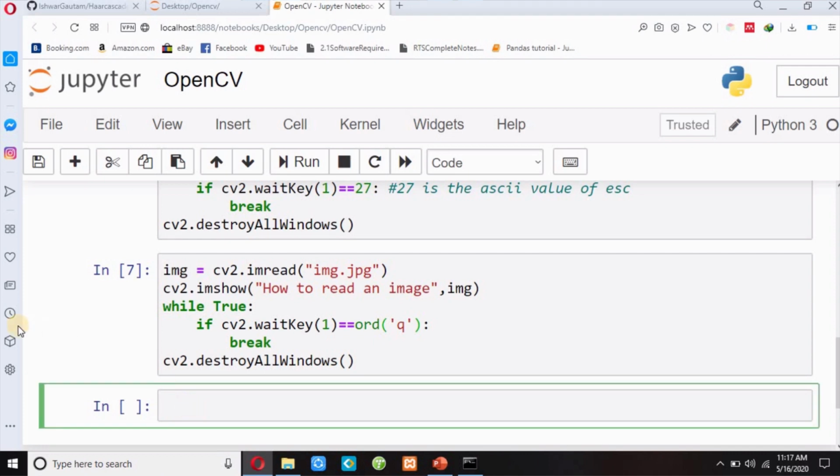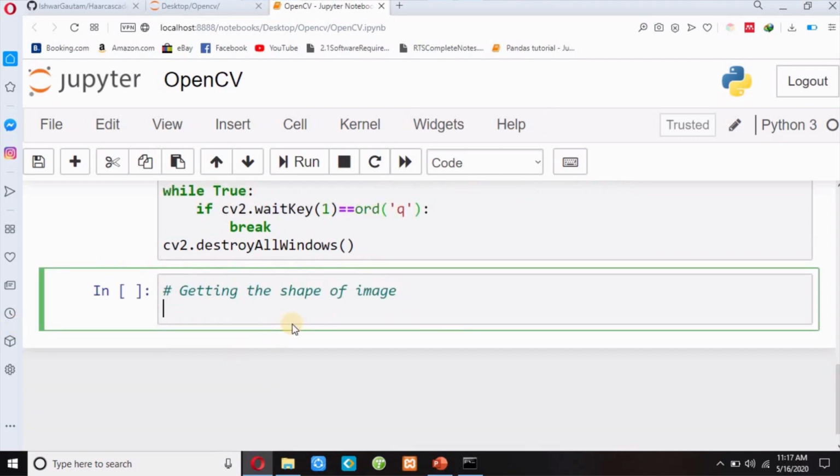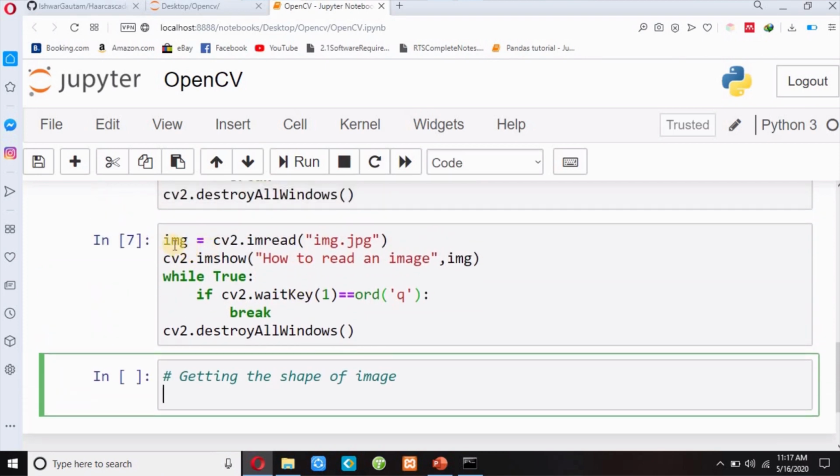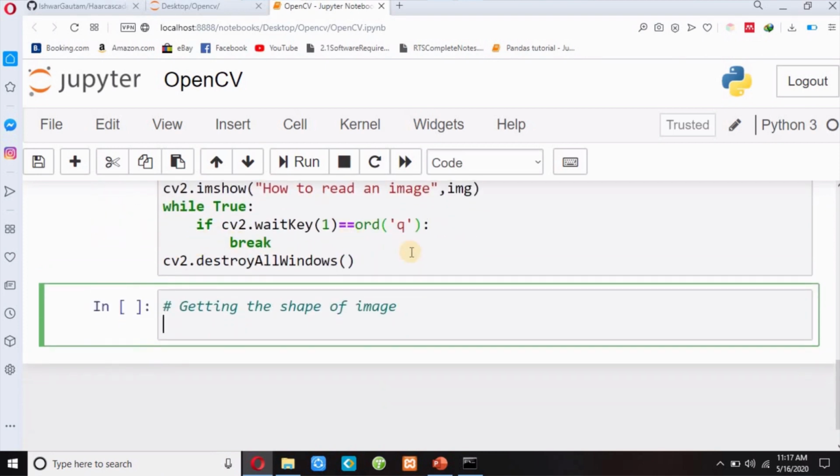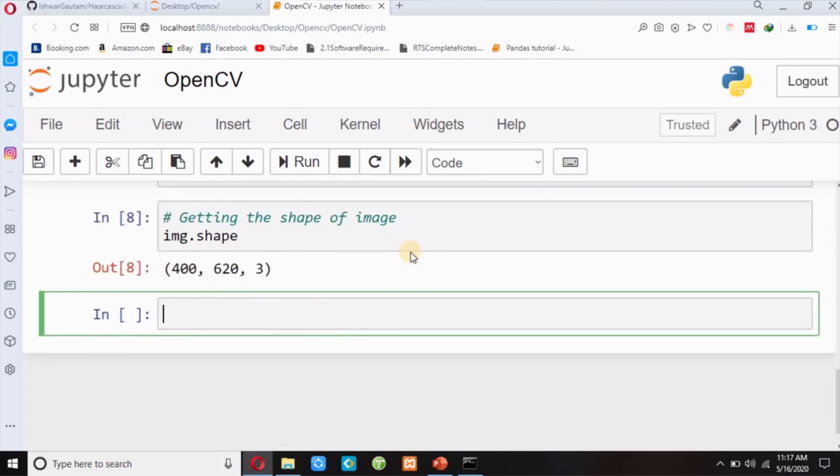Now guys, next topic, getting the shape of image. My image is stored in this img, so I will simply write img.shape, shift enter. So there are 400 rows, 620 columns, and 3 is the layer or channel. Since it is an RGB image, it has 3 layers.